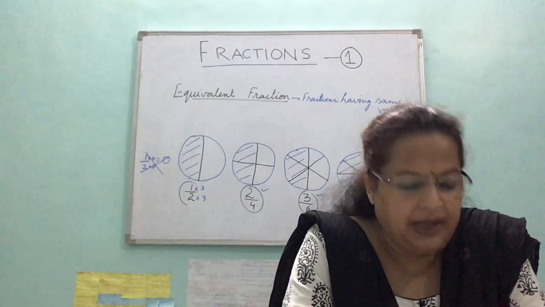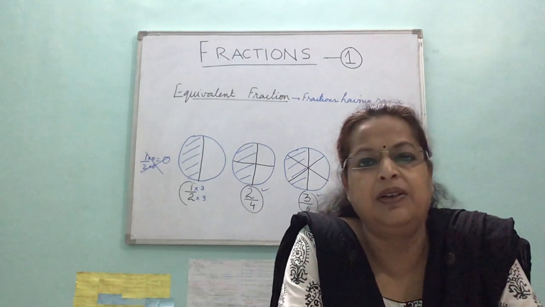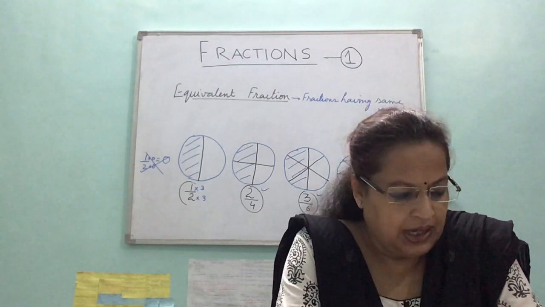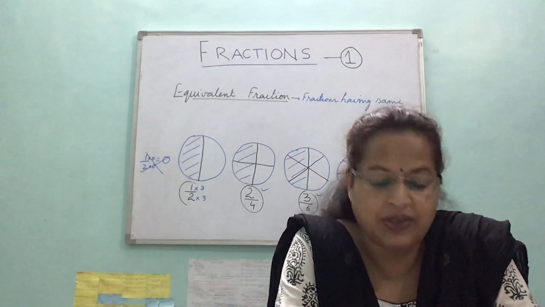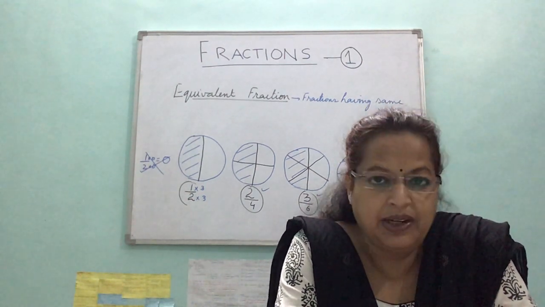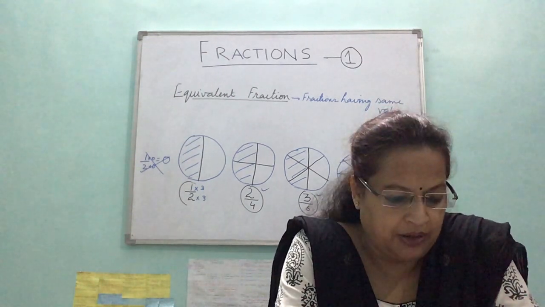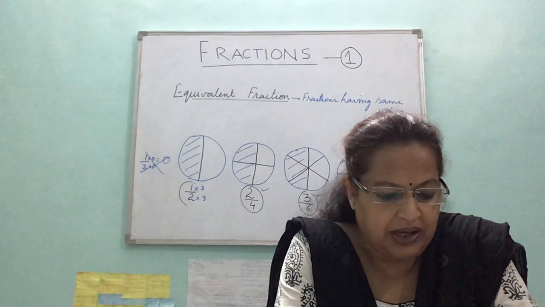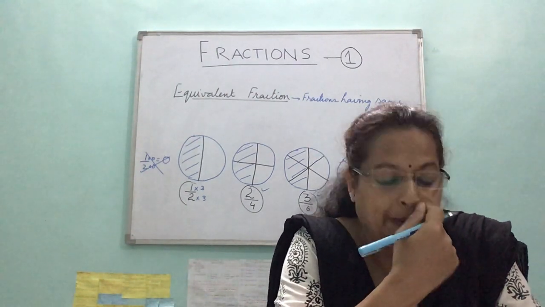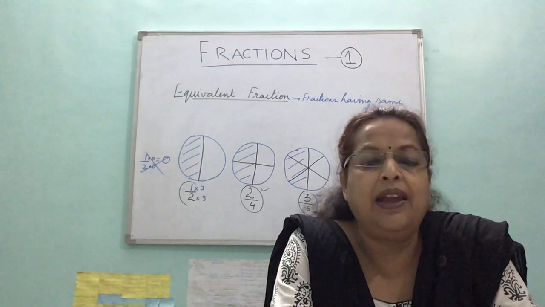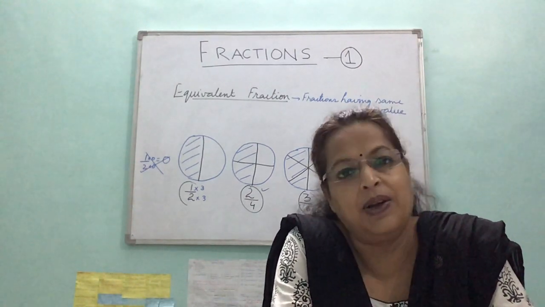You will write this definition in your notebook. You will give the heading of the chapter as fractions, and then you will write the definition of fractions with two examples. And what are fractions? I am reading, it's on page 56. The numbers of the form a upon b, where a and b are natural numbers, are called fractions. In the fraction a upon b, we call a as numerator and b as denominator, and any one example you can put there.